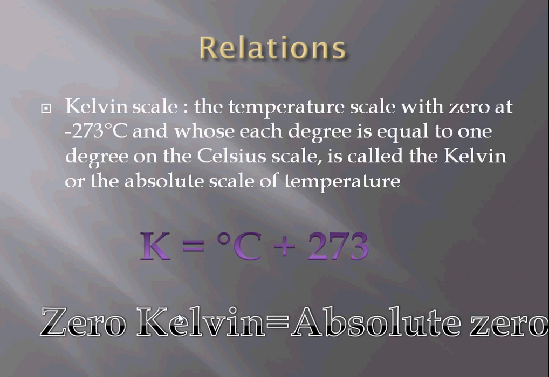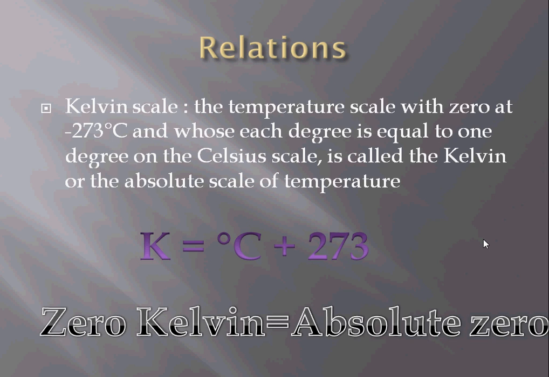Now friends, let's see the relation. What is the Kelvin scale? It is a scale where the absolute temperature starts with 0 and rises up with the corresponding temperatures.